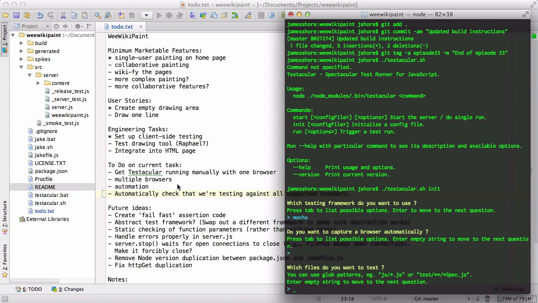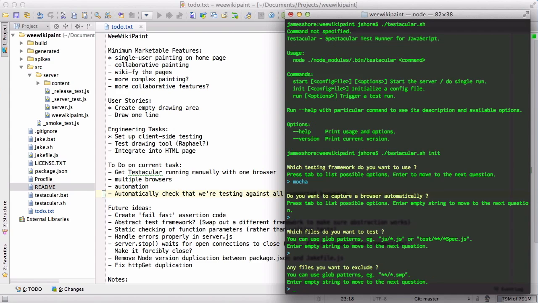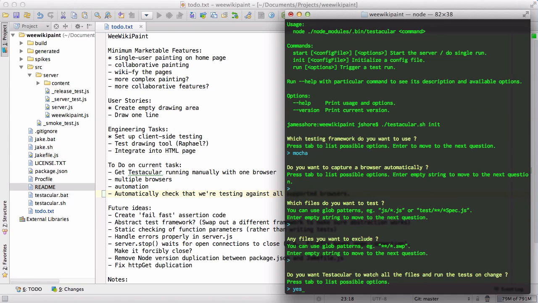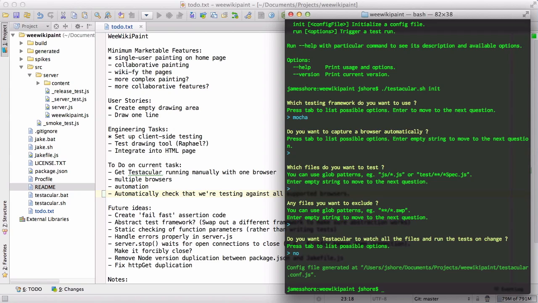Which files do we want to test? We'll get back to that. Let's just go ahead and leave that in for now. Nothing we want to exclude right now. And do we want Testacular to watch all our files? Actually, no. I prefer to run them from the command line manually. It is a really handy feature, but if you're going to do that kind of watch, I prefer it to run all of our tests, not just the Testacular tests. So that's something we might put into the future, but I don't want to have Testacular do it.